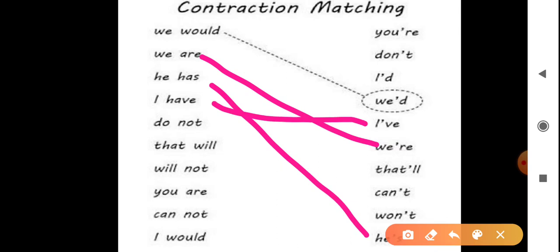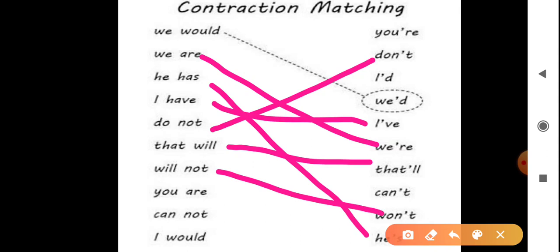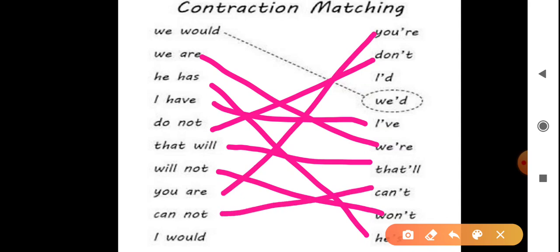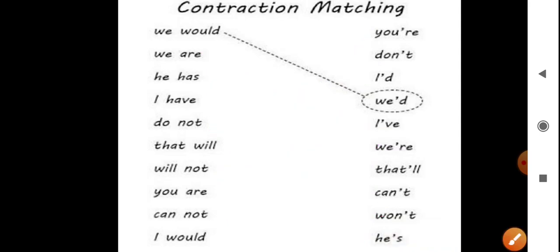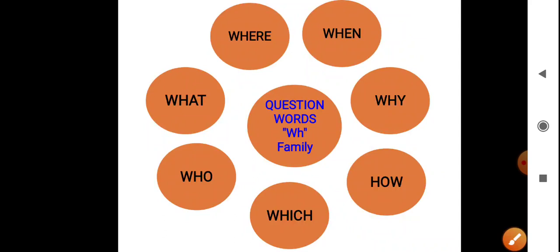Do not, don't. That will, that'll. Will not, won't. You are, you're. Cannot, can't. I would, I'd. I hope you understand it. So let's move on to the next topic.